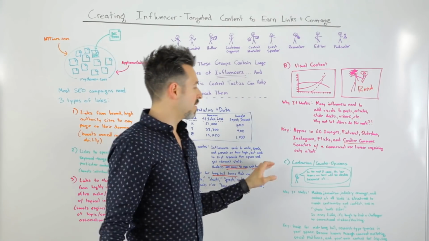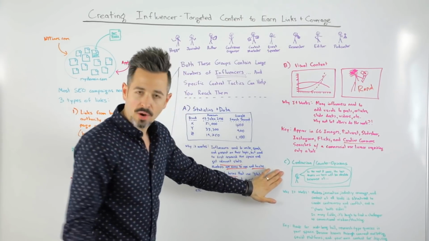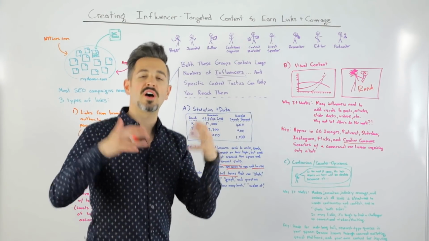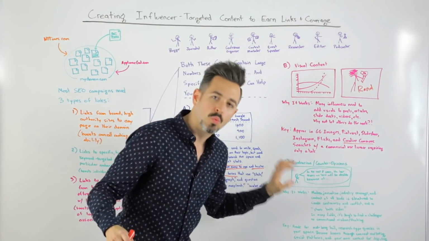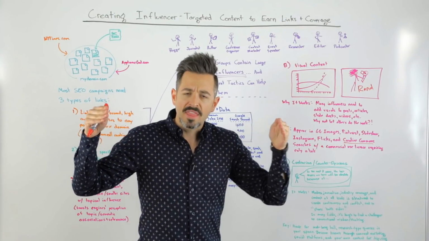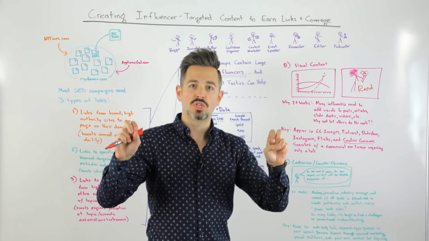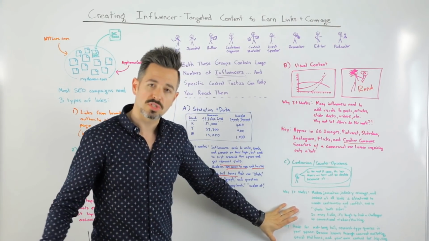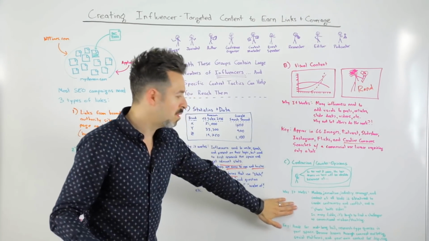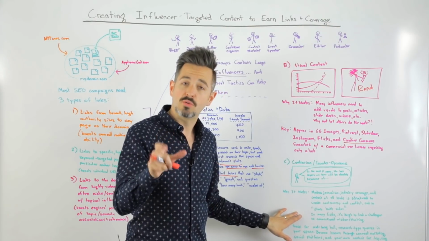C, the last one I'll cover here, is contrarian or counter opinions to the prevailing wisdom. So you might have an opinion like, in the next 3 years, hair dryers will be completely obsolete because of X. This works well because modern journalism, and modern content in fact, has this idea that they are supposed to create conflict and that they should cover both sides of an issue. In many industry-specific fields, that is often a gap that goes unfilled, and by being that sort of challenger to conventional wisdom or conventional thinking, you can fill that gap.